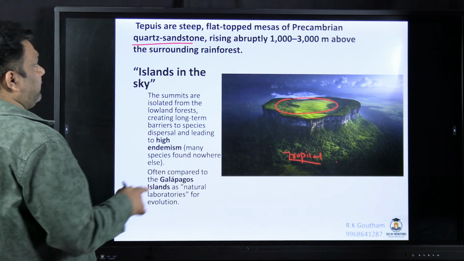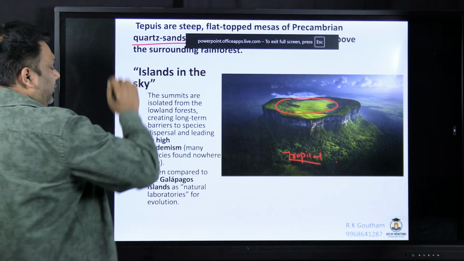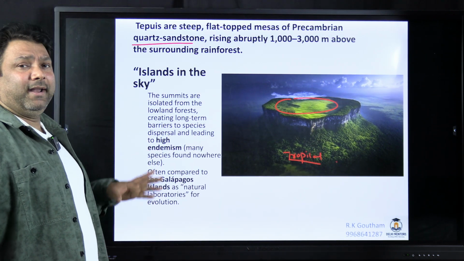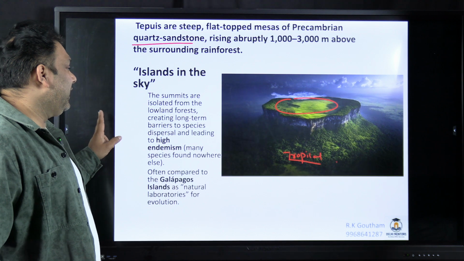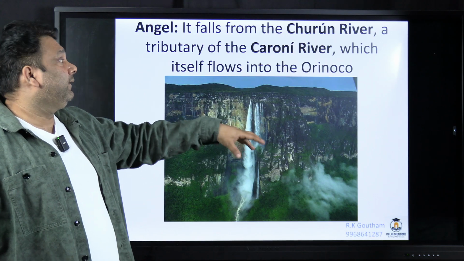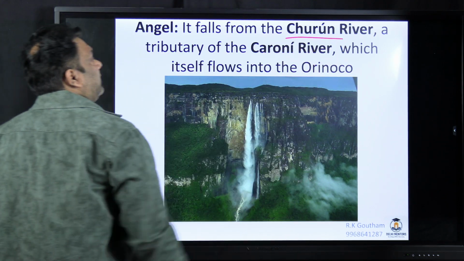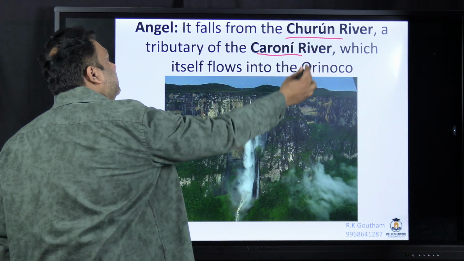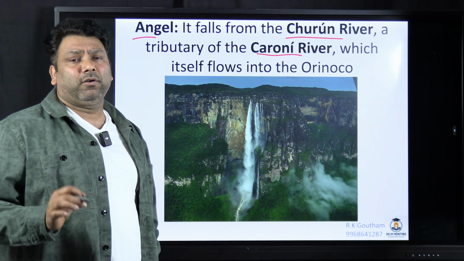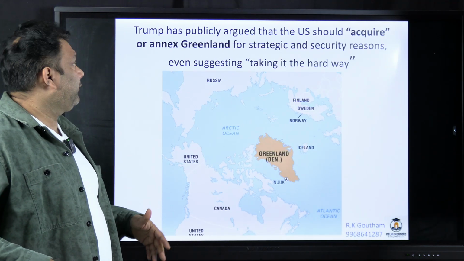Now, such features which are made up of quartz sandstone are called tepuis. So tepui is one such unique feature which is there in Venezuela, and it is part of the shield region. And from one such tepui, a river is flowing. This is the Churun River. It is a tributary of the Caroni River. And over this river, you have the Angel Falls. The Angel Falls is the world's highest waterfall. So these are some of the items which are associated with this.